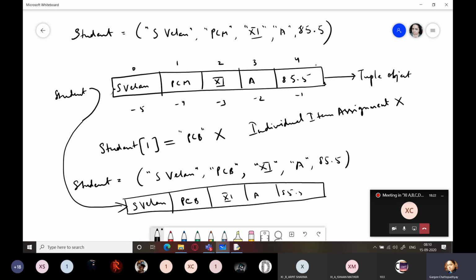So what happens? This tuple object becomes unnamed and it becomes invalid. That is, this area can be used or replaced by some other value. So if I now create any other variable, it is quite possible that wherever this tuple is stored, this area can be reused by some other value.